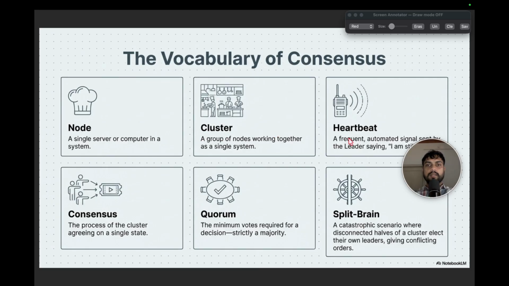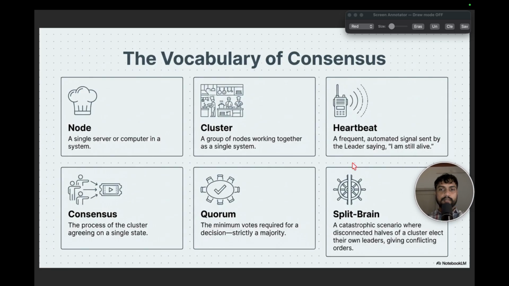We call it a cluster. Then we have the heartbeat. A heartbeat is a frequent automated signal sent over the network by the leader to the followers, saying "I am still alive." So that is nothing but the heartbeat. We will see how we can implement that in the demo.